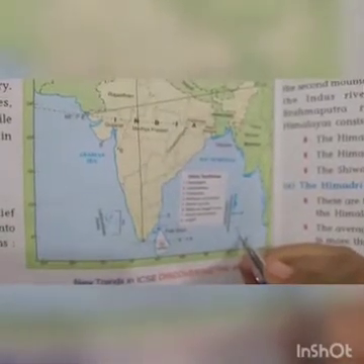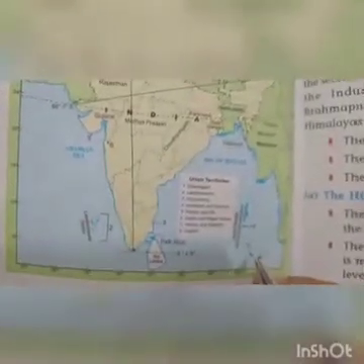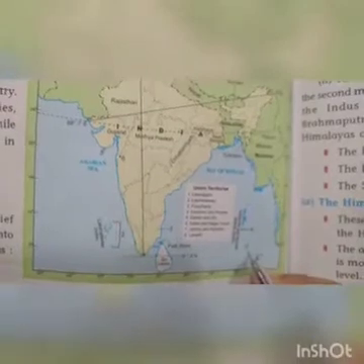This is located at 6 degrees, right? The southernmost tip of the mainland is this, but we have taken this. Andaman Nicobar is also part of India, so this is the last limit or last extent of India. So this is Indira Point, right, which is located at 6 degrees here.